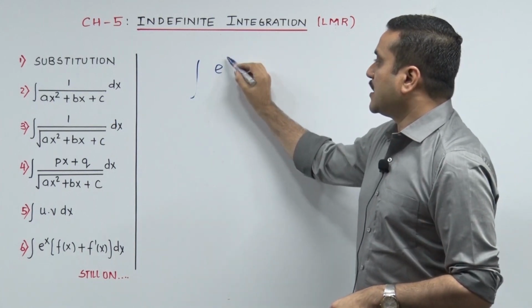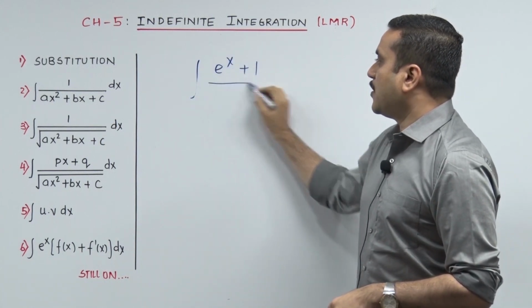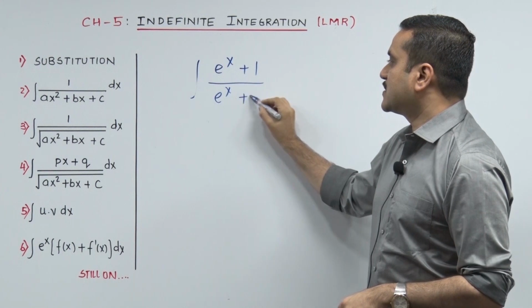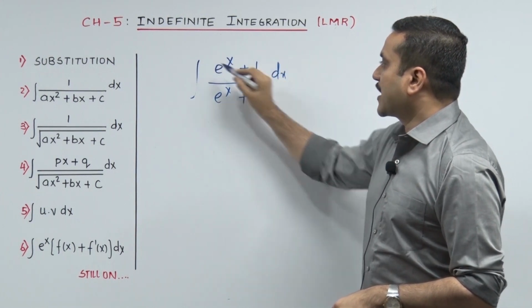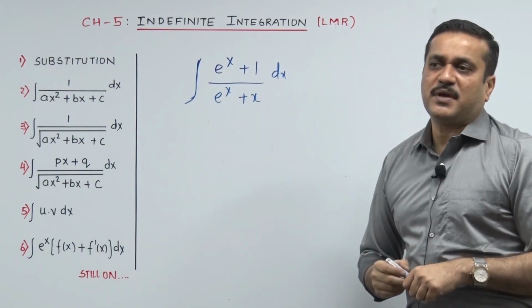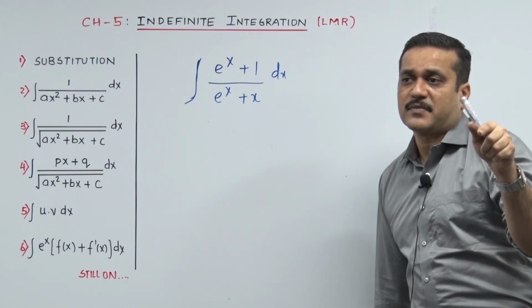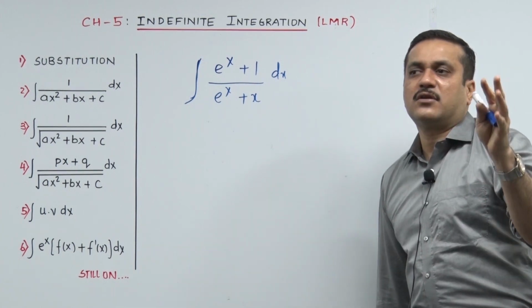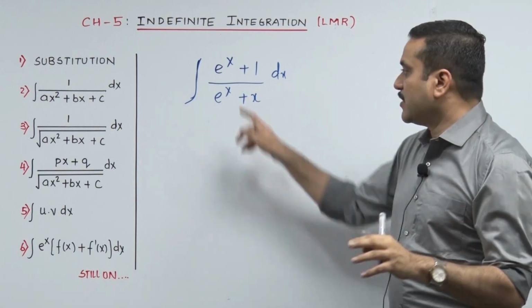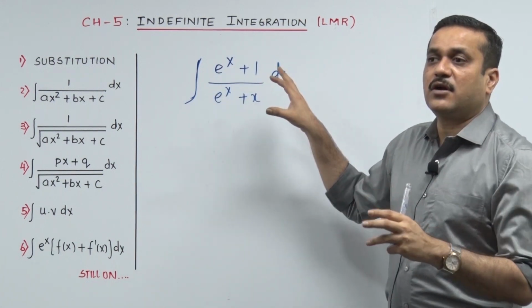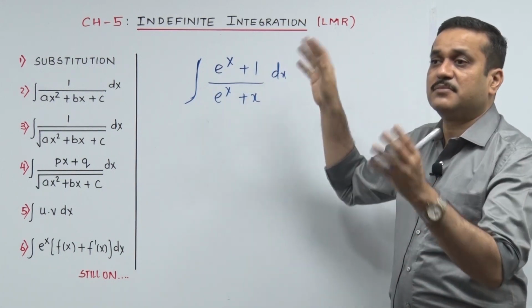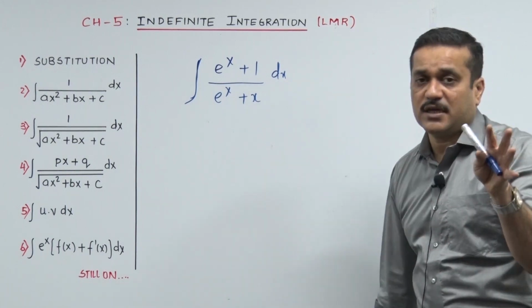Let's say I have the integral of (e^x + 1) / (e^x + x) dx. Looking at this, I thought, okay, let's make it 1 upon t. See the shape, no, I cannot think of 1 upon root t, because I don't have a root over here. I cannot think about t raised to n, because I don't have something raised to 7 or something raised to 8 over here.